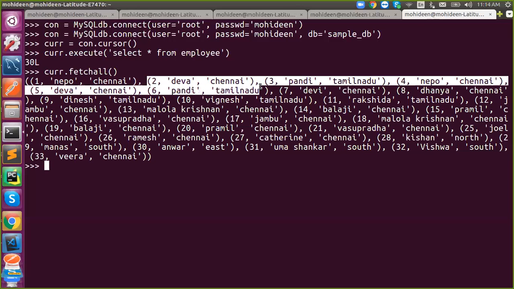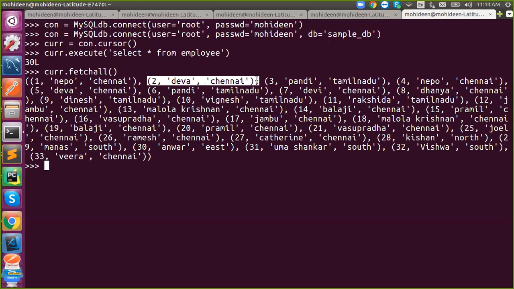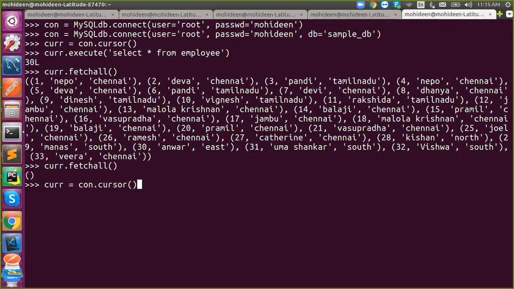You can convert one line into a dictionary, that's fine. But how about 30 rows? What is that exact term? It's a list of dictionaries. Got it? So you need to say list of. Once you utilize it, the memory will become free, so you need to execute once again. And I will store this into a variable.